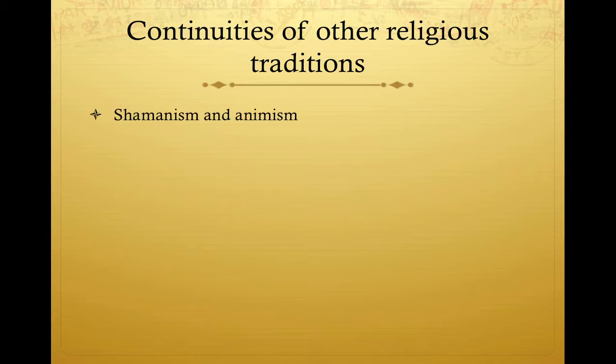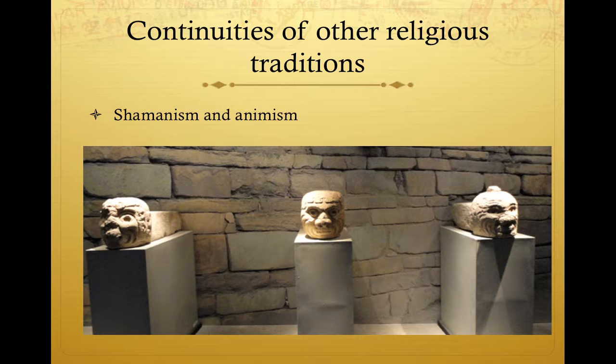Continuities of other religious traditions. Shamanism and animism continued during this time period. In Chavin, for instance, shamans conducted rituals to connect humans to the supernatural. This picture of a sculpture depicting a transformation from human to jaguar demonstrates the importance of animals in the natural world in Chavin's religion.